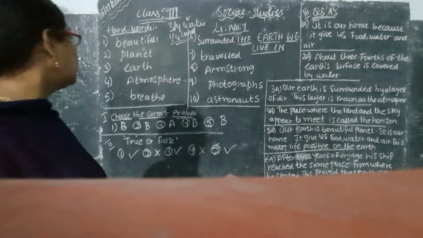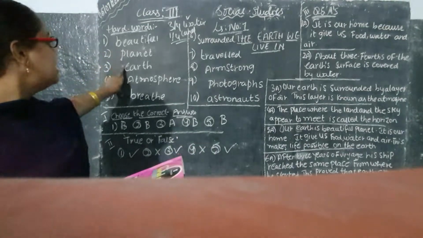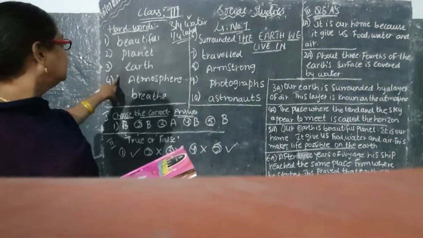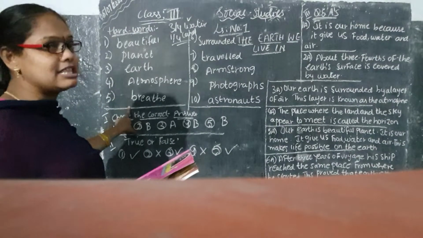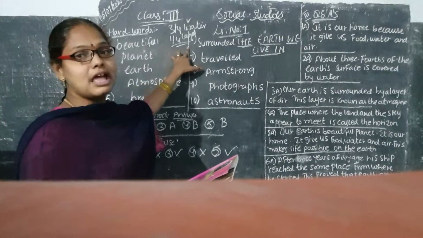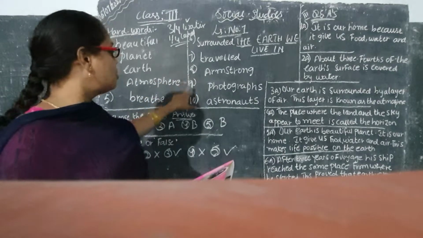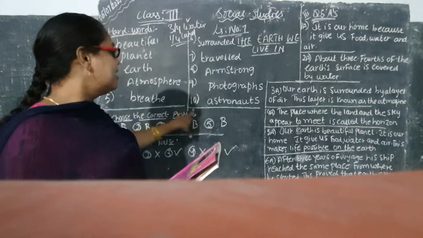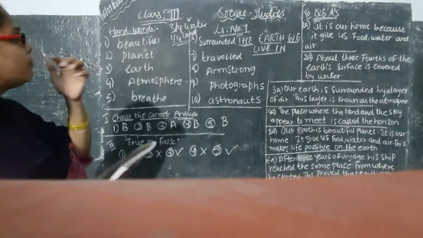So this is about what, children? So what is the first word? First one is beautiful. Second one is planet. Third one is earth. Fourth one is atmosphere. Fifth one is breathe. Sixth one is surrounded. Seventh one is traveled. Eighth one is Armstrong. Ninth is photographs. 10th one is astronauts. Isn't it, children?